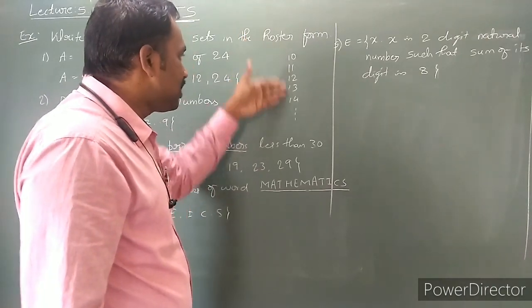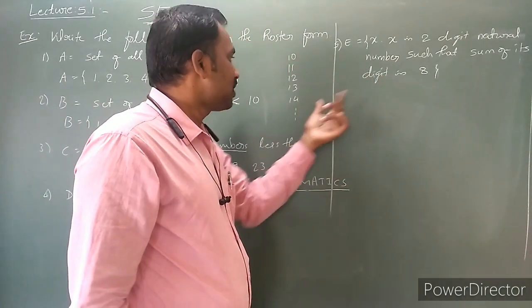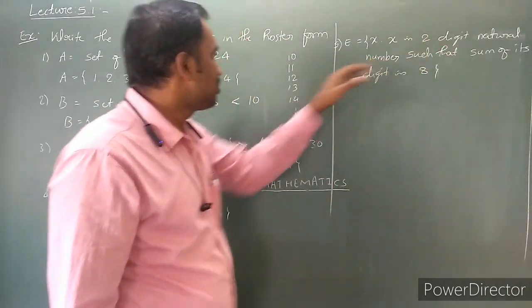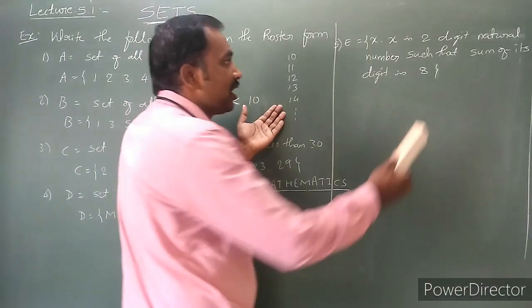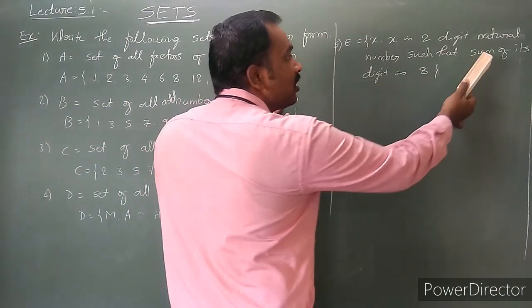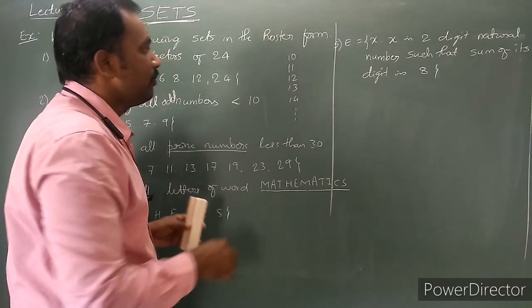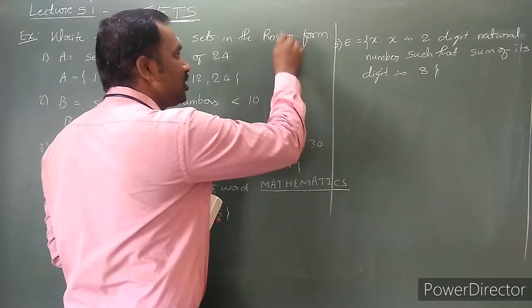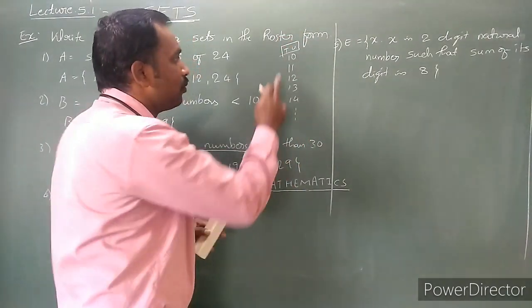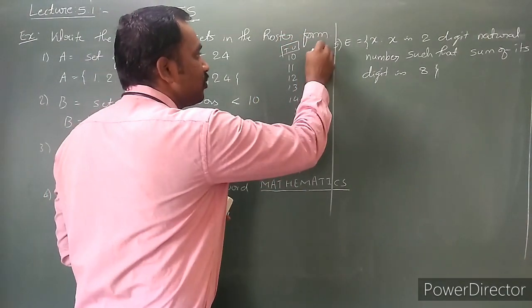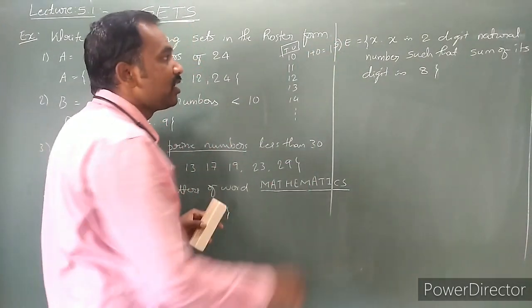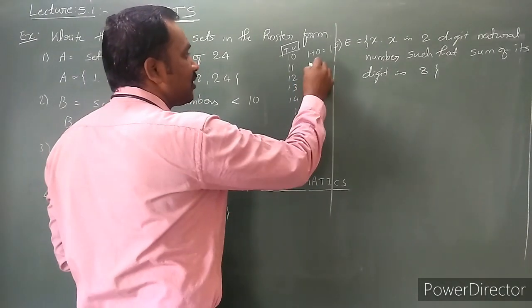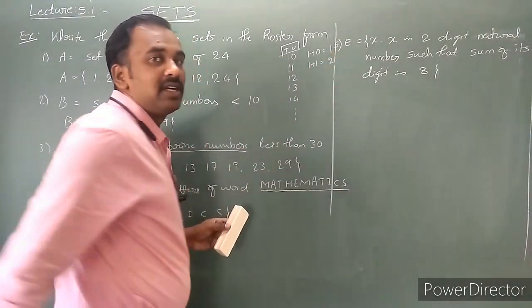Can I write all these numbers, or are all these numbers elements of this set? Check what property it tells. X is a two-digit natural number, so the first condition is satisfied. But one more condition is there: the sum of its digits is 8. How many digits are there? Two digits, the unit place and the tens place. So the sum of these two digits should be 8. 1 plus 0 is equal to 1. But after taking the sum, we have to get 8. 1 plus 1, will you get 8? No, it is 2. Are you clear?